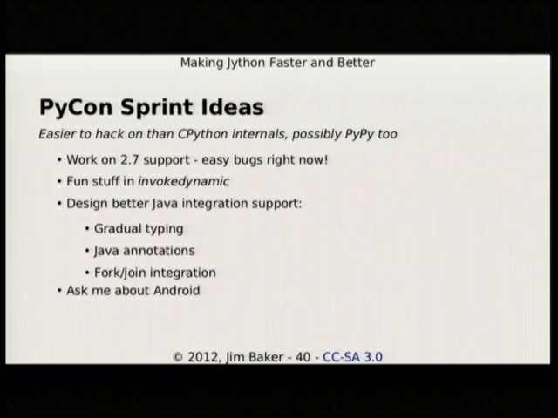So what if you were to actually participate in the sprints? I don't know how many people here are actually planning to attend the sprints. Okay, so I can be evangelical right now. Hey, there's a lot of easy 2.7 bugs to fix. I remember when we were going to 2.5, and we were making this huge convergence on getting 2.5 support. And truly, it was that long tail in effect. We were at the easy part of the long tail, where all those easy, juicy problems are there, and you can fix them like 5 modules in a day, that sort of thing. So that would be great.